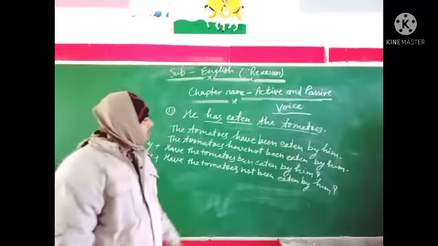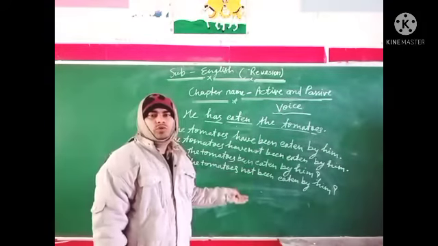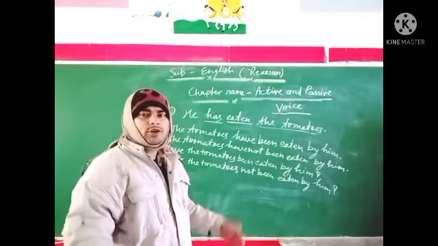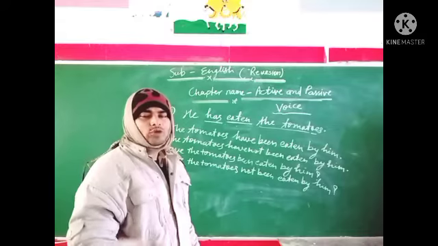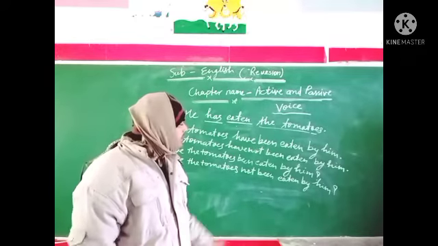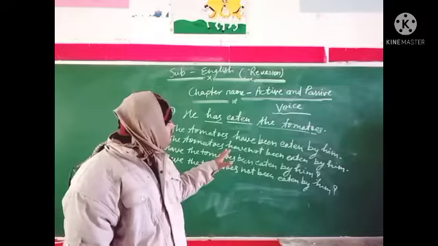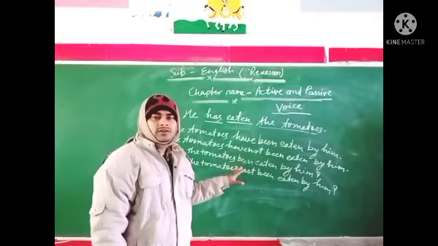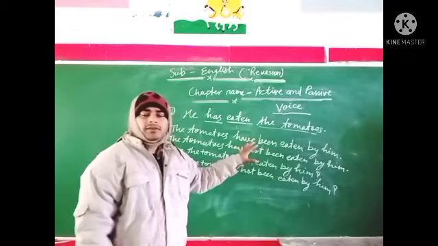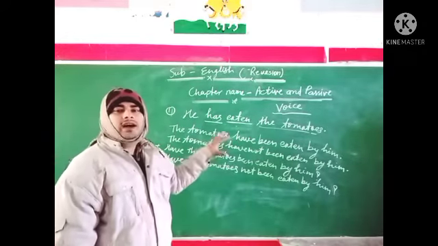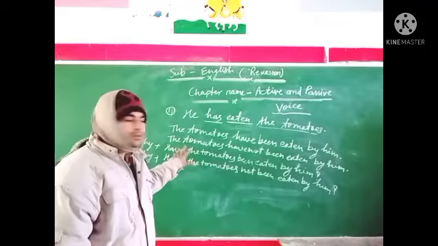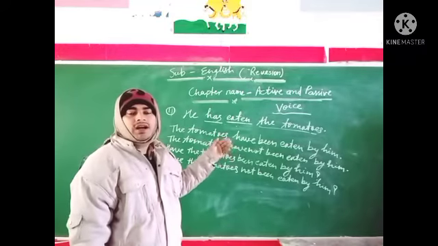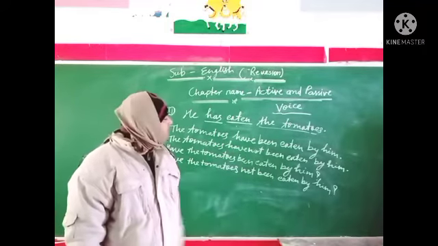So dear student, by these rules we can change active sentences into passive voice. And remember the rule: first of all we make the object the subject. After that we use the helping verb has been or have been.